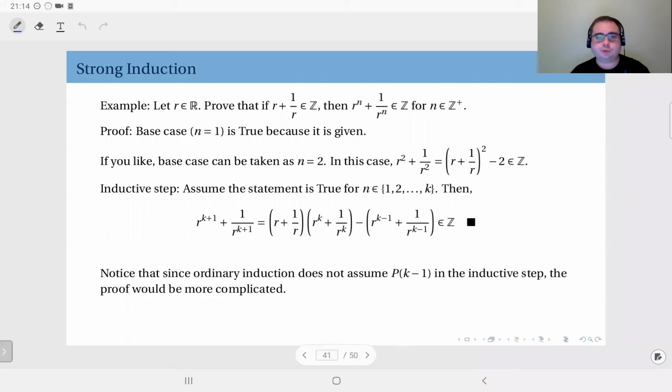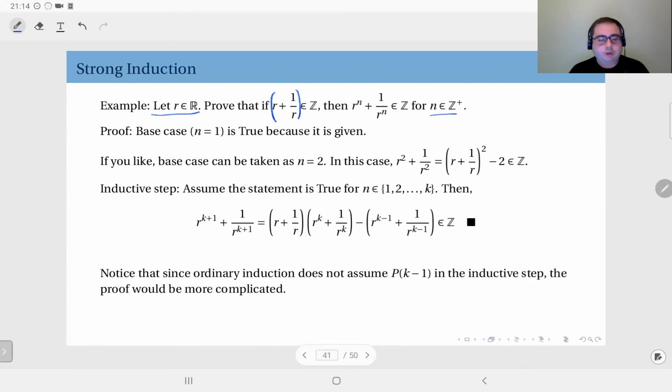Here's an example in which we use strong induction to prove this statement. Let R be a real number, and if this expression R plus 1 over R is an integer, then for any n value that is a positive integer, R to the power n plus 1 over R to the power n is also an integer.